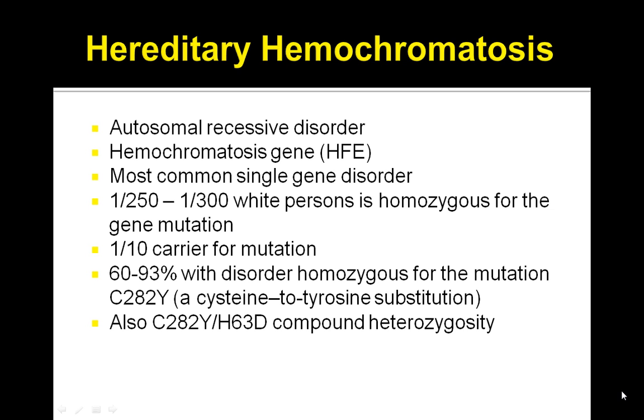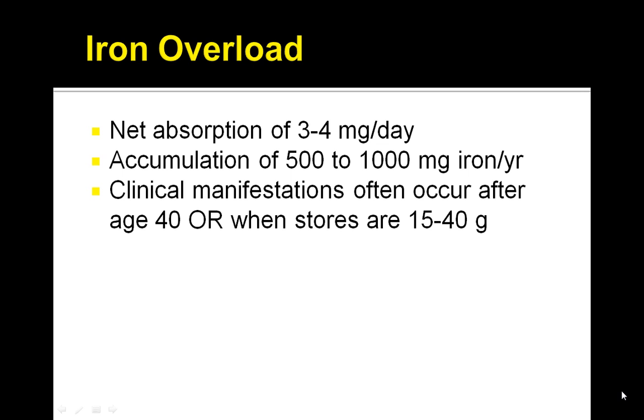There's an association with the hemochromatosis gene, and it's the most common single gene disorder. Also, the C282Y/H63D compound heterozygosity has been a key factor in hemochromatosis, where you have a cysteine to tyrosine substitution.